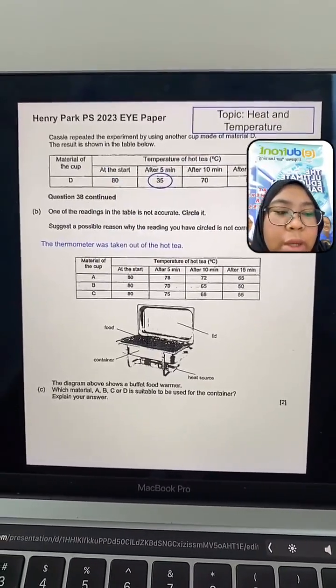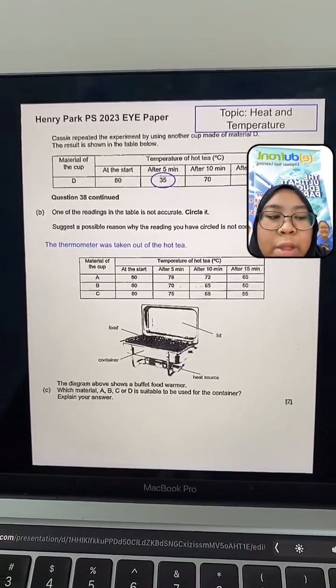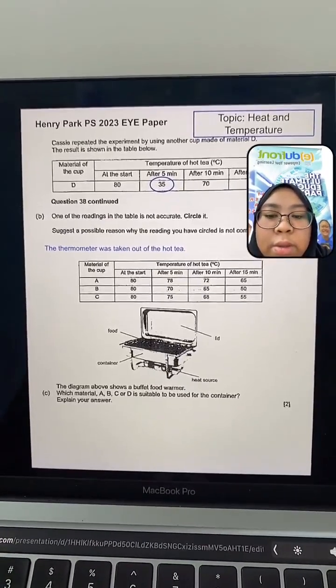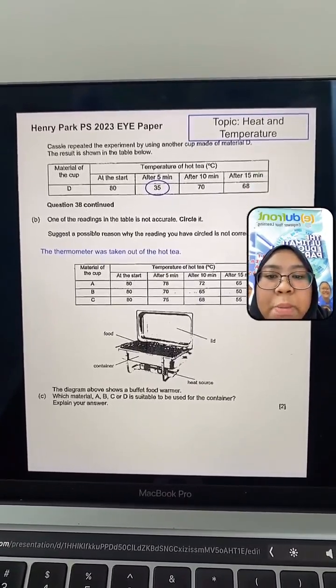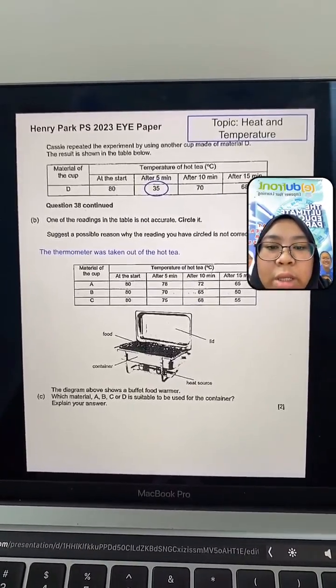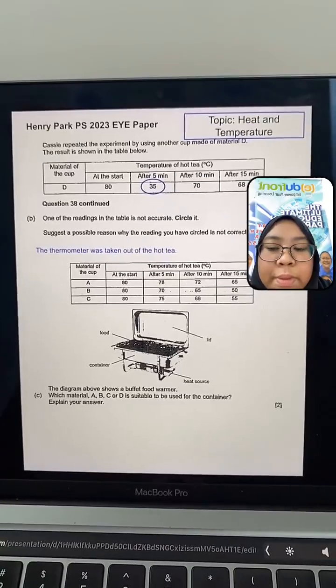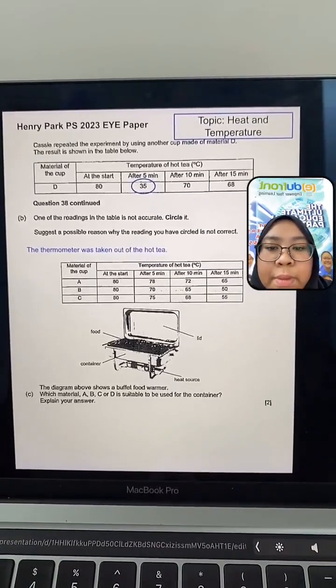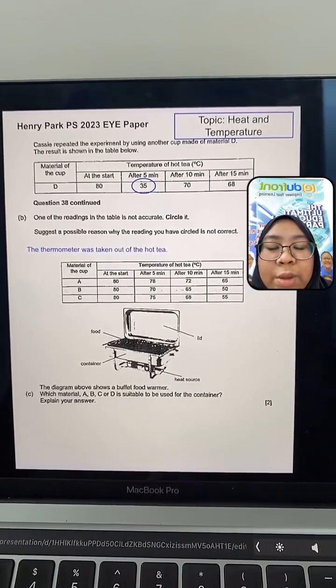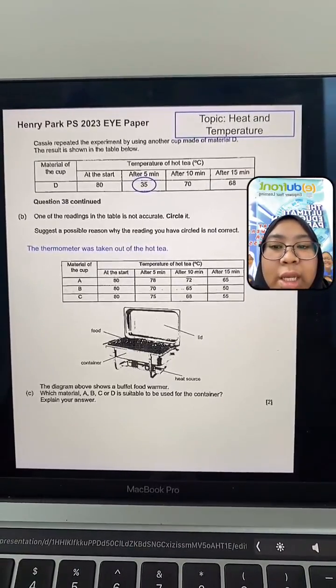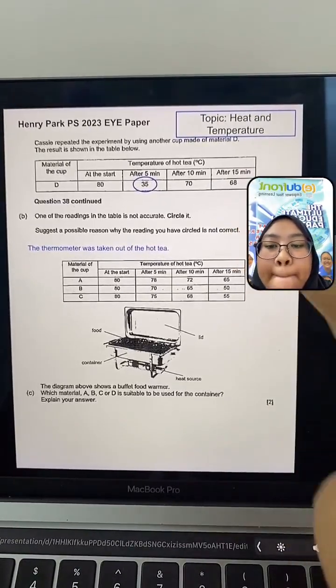Which one is most suitable? A, B, C, or D? Look at D also. D is the one on top.